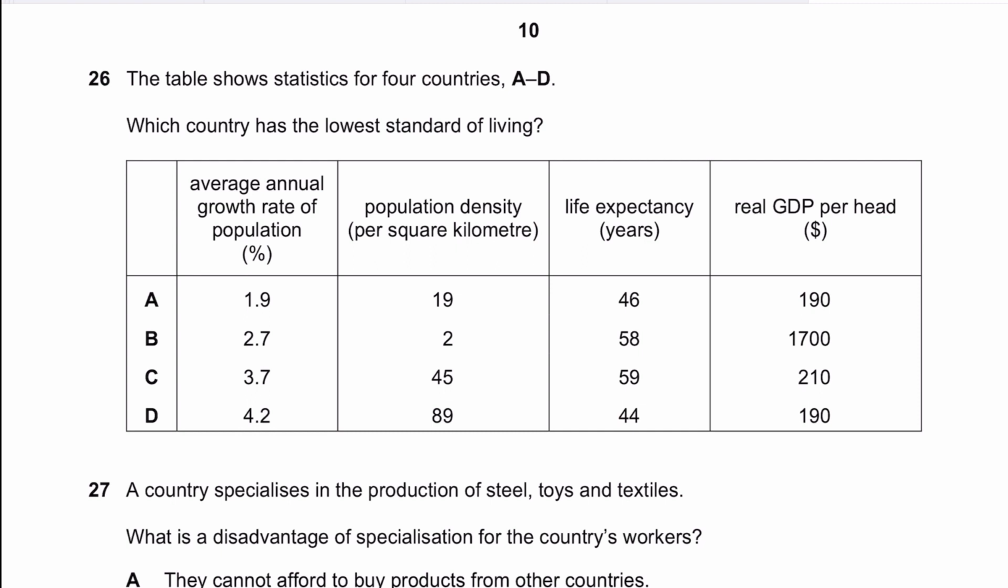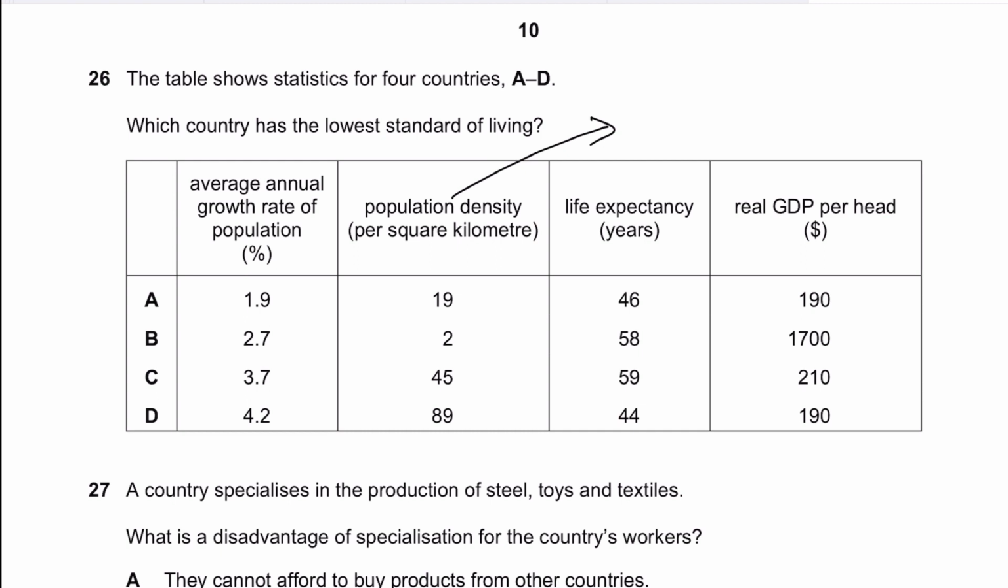So you have average annual growth rates of population. Obviously, the higher the growth rates, the lower the living standard is. The higher the population density, the lower the living standard is. By the way, what is population density? It's the concentration of the population or the individuals within a specific area or geographical location. It's how closely they are concentrated. So the more the population density in a certain area, the lower the living standards would be.